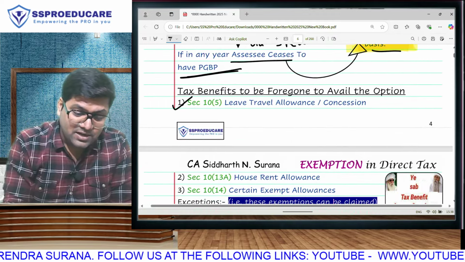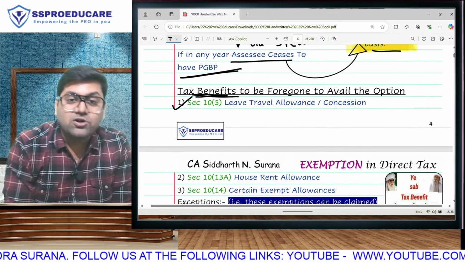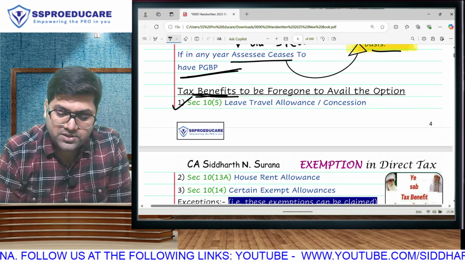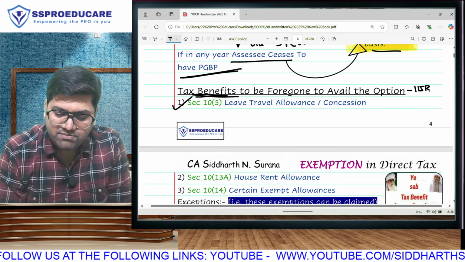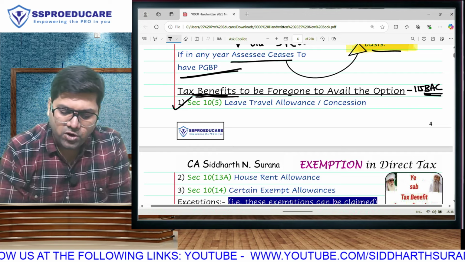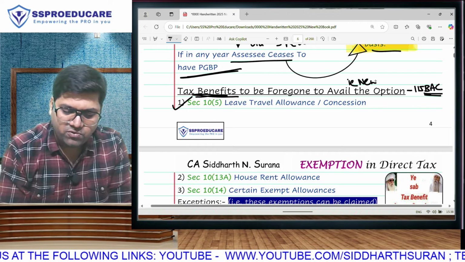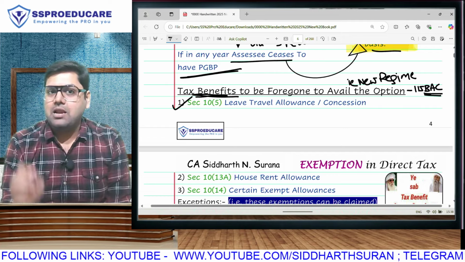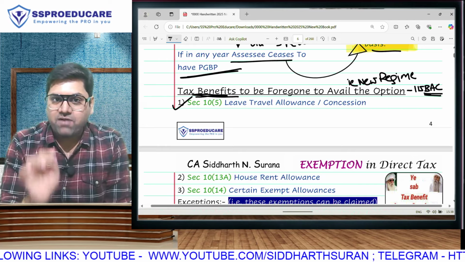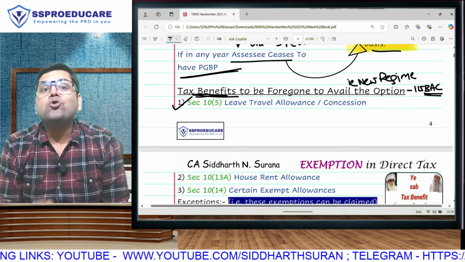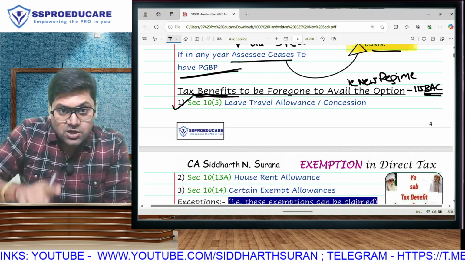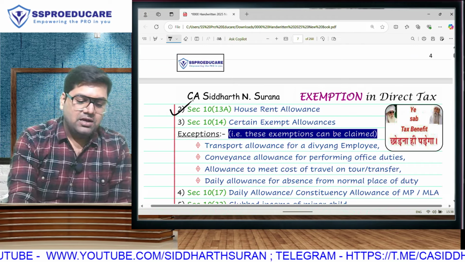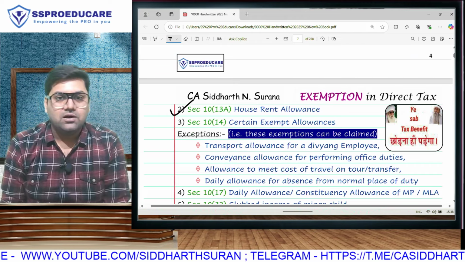So please understand, these are tax benefits because they are exemption or deduction. If you want to avail the option of 115BAC, that is, you want to go in the new regime, if you want to save 1,22,500 rupees, you won't get the following exemptions. In other words, the following exemptions will be given only and only in the old regime. Leave travel allowance, house rent allowance exemption, only in the old regime.